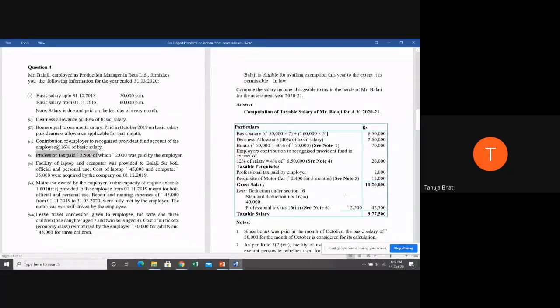Okay. Next, professional tax paid 2,500, of which 2,000 was paid by the employer. Now, who's going to answer this? Where are you going to give effect of this professional tax? What are they telling? 2,500 is paid, out of which 2,000 was paid by the employer. 2,000 was perquisites, comes under perquisites. Very good. And 500 will be deducted in deduction, ma'am. 2,000 plus 500, total 2,500.